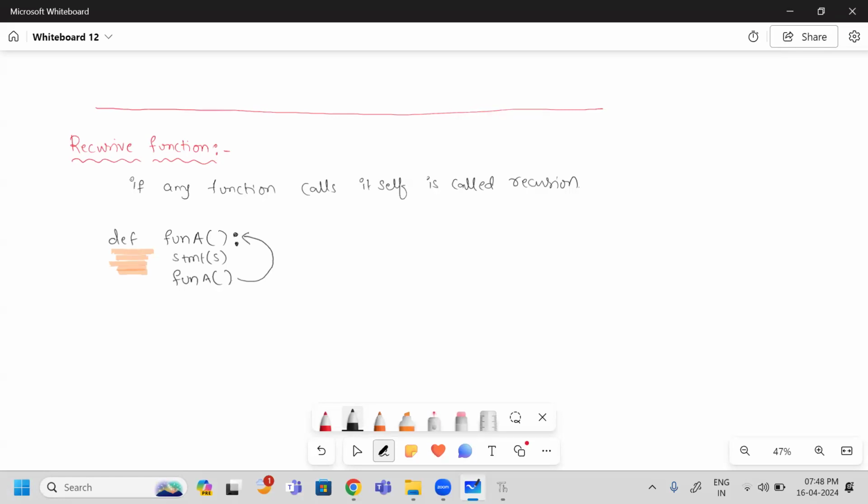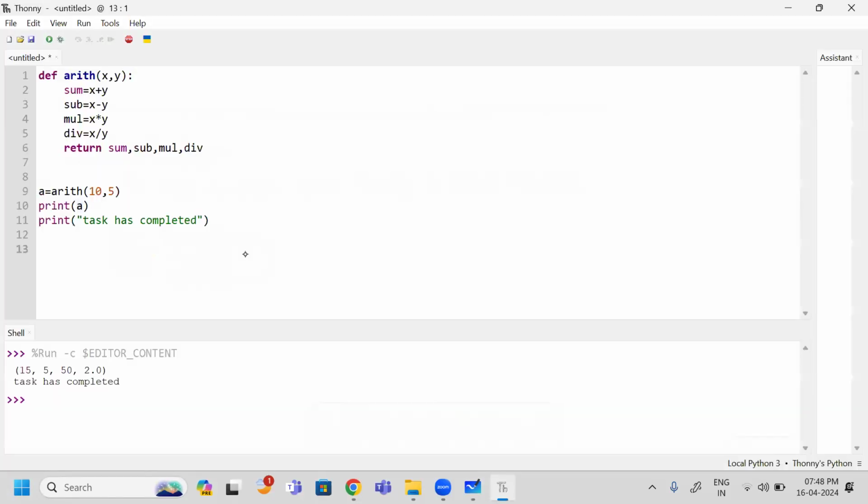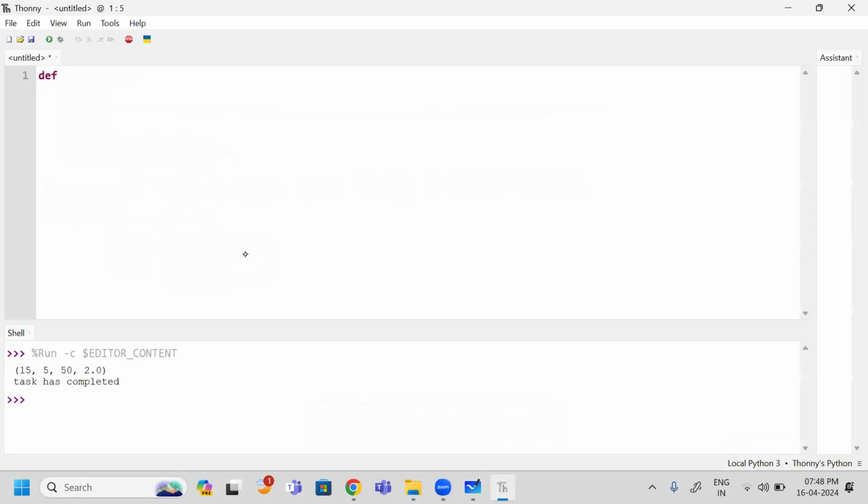I am going to write one simple program with recursion and let us see how it is executing. So here, I am simply writing one function, def, with the function name display. Never mind whether it is an argument function or a no-argument function. Next, I am just printing one hi message.